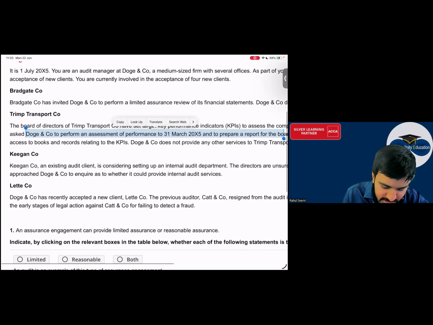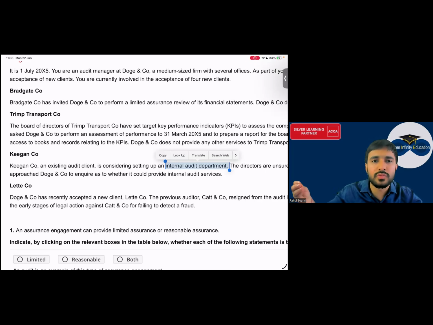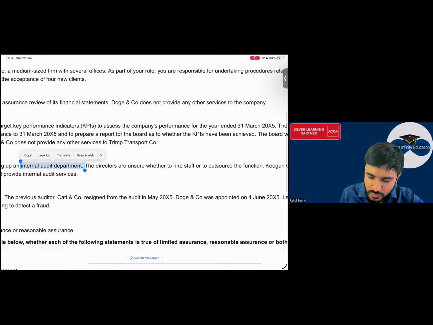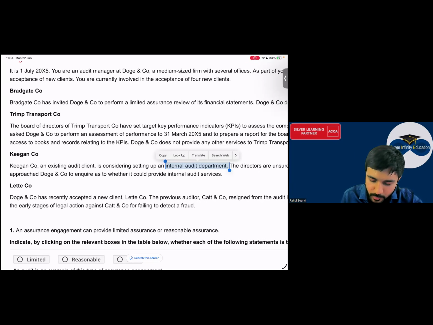Then K, an existing audit client. Okay, it is already an existing client. ये already मेरा client है. Is considering to set up an internal audit department. उनका audit करना. Internally also, within the company also we have to do the audit. The directors are unsure whether to hire staff or to outsource the function. K has approached D to inquire as to whether it would provide internal audit services or not.